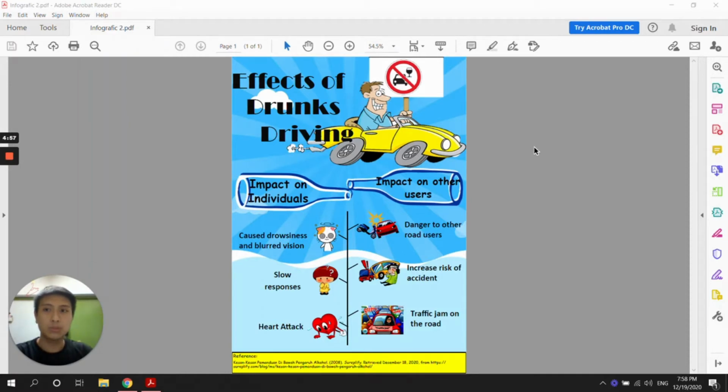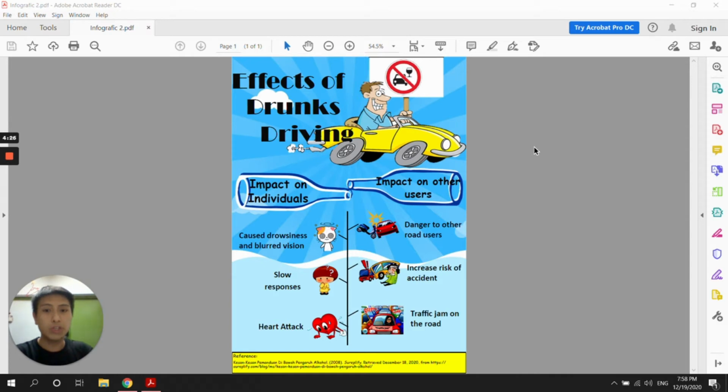Today I would like to talk about the infographic, which is the effect of drunk driving. There are two types of effect of drunk driving: impact on the individual and impact on other road users. First, I would like to talk about the impact on the individual. Alcoholic drink will cause drowsiness and blurred vision. After that, it will also cause slow response and heart attack.